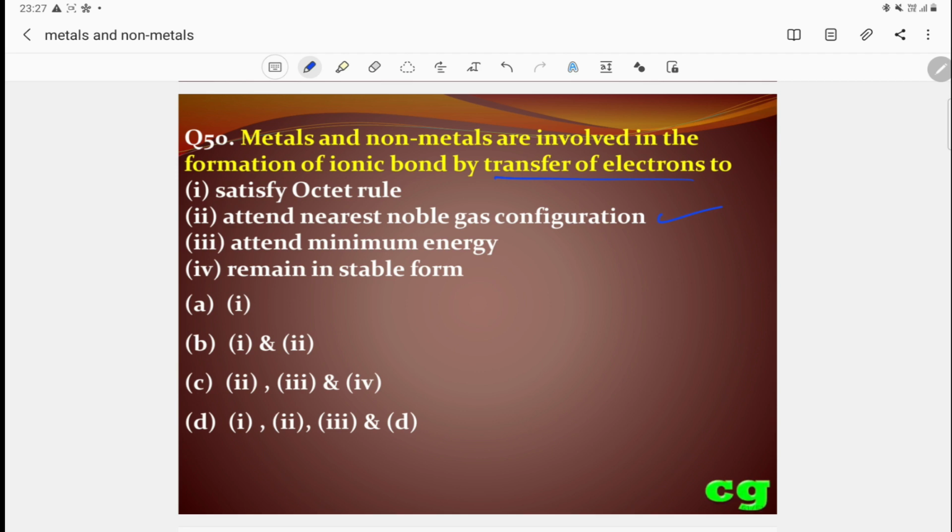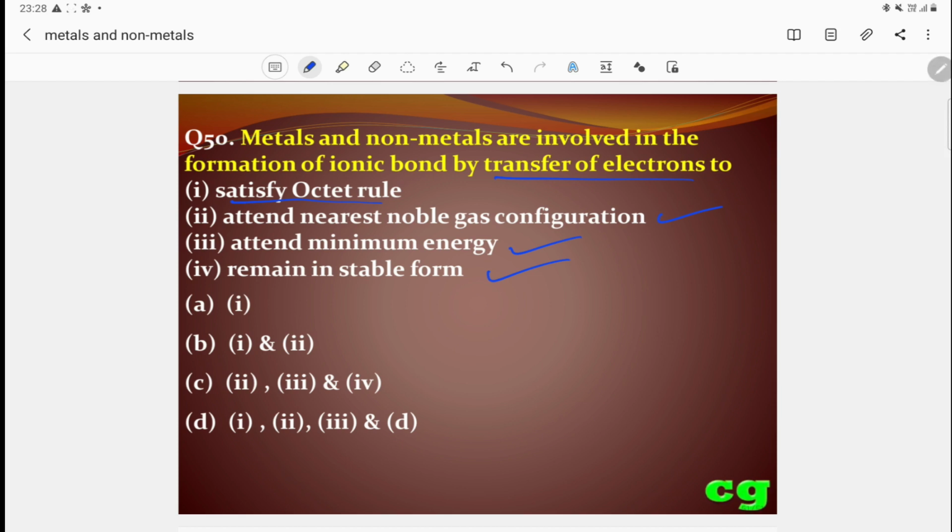Attain minimum energy, because when they combine forming a molecule, the energy also decreases. Remain in a stable form, because the ionic compound is highly stable. The last three are correct. But satisfying the octet rule is not always so. Generally lithium also produces ionic compounds, but lithium is not satisfying its octet rule. All metals are not satisfying the octet rule. That's why the octet rule is not always satisfied.